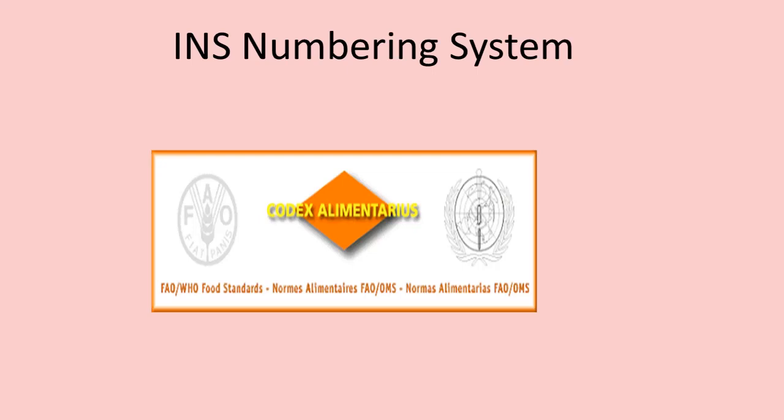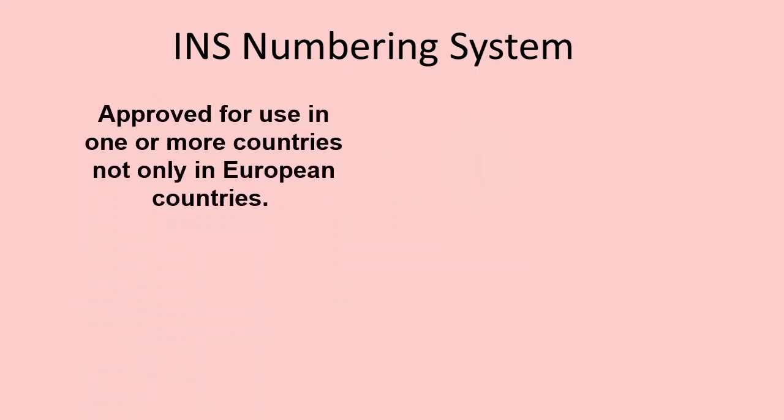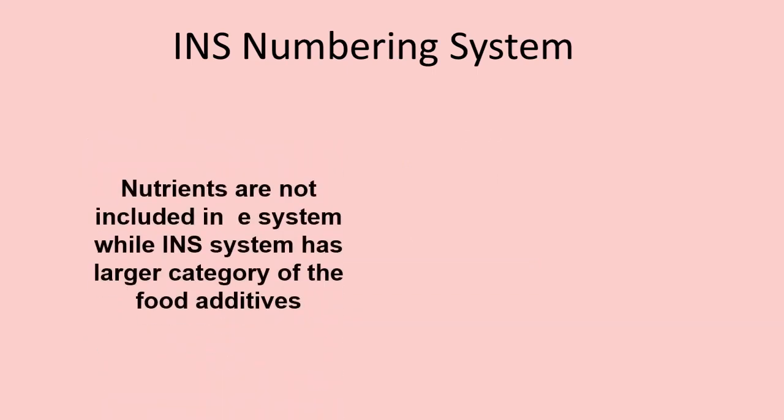The INS system is broader than E-system and is intended as an identification system for food additives approved for use in 1 or more countries, not only in European countries. Nutrients are not included in E-system, while INS system has larger category of food additives included. The INS numbers are largely the same numbers used in E-system without the E.